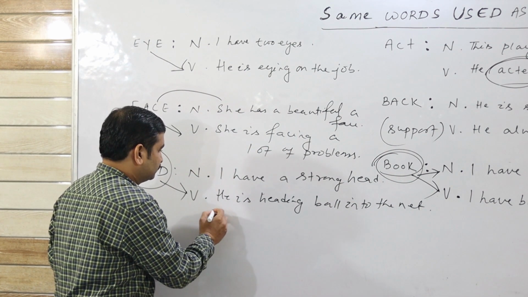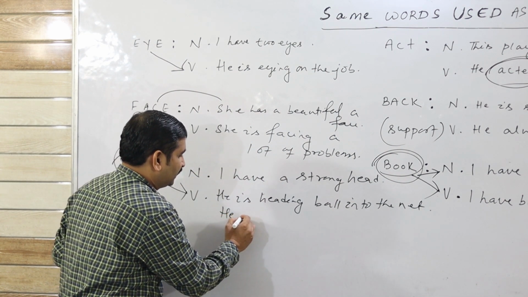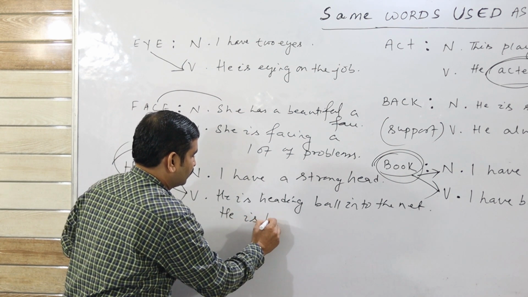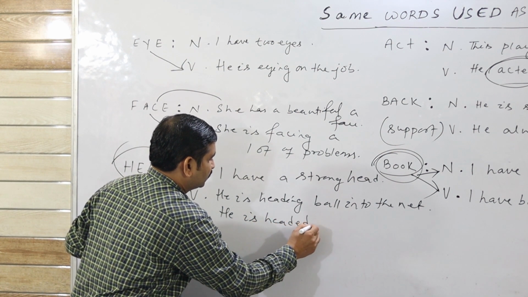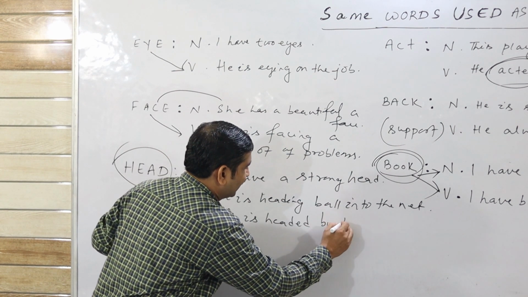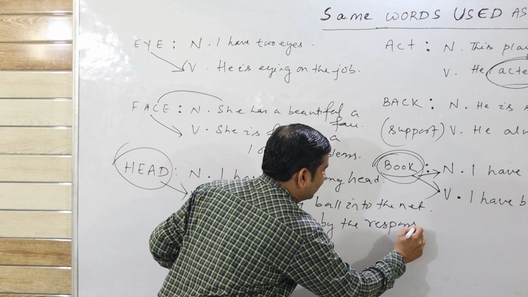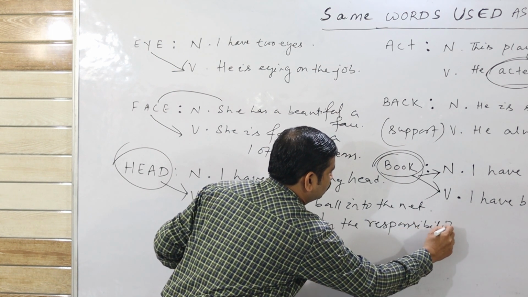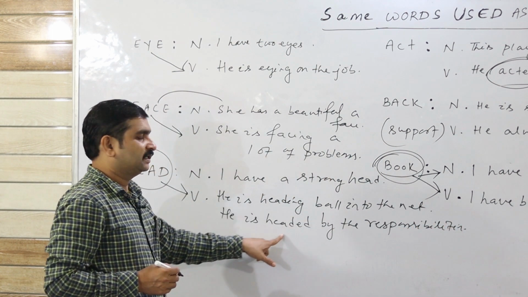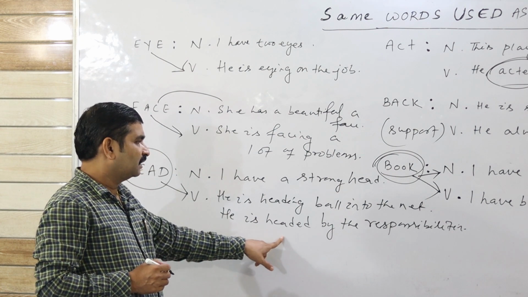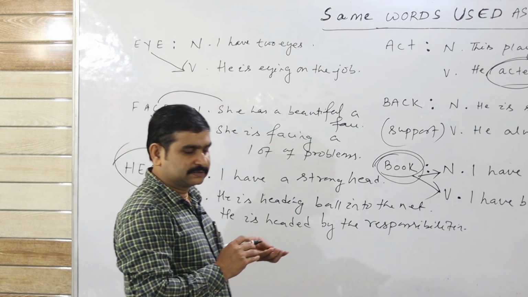Or another example, take a second example. He is headed by the responsibilities. He is headed by the responsibility. Look at the line. That means he is the leader. He is the leader and taking all the responsibilities.